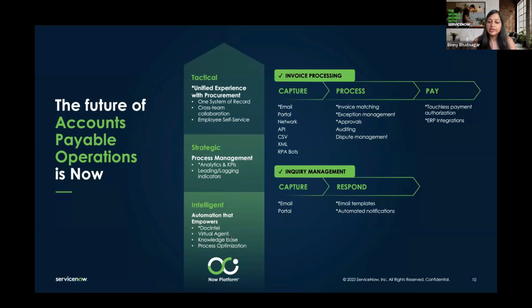Then there's virtual agent that's coming out soon, where the suppliers, or it could be an end user, via virtual agent, they can get responses. So you really don't need a human that's solving for questions that are really common. And the virtual agent can also provide solutions. So we are looking at that next as I speak. Knowledge base, and then process optimization.